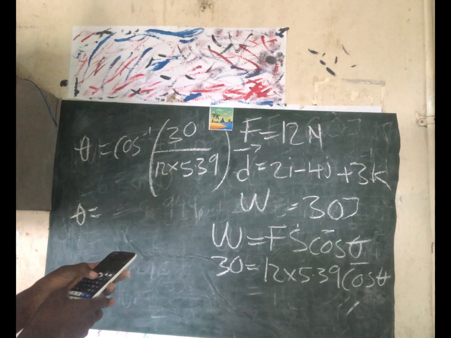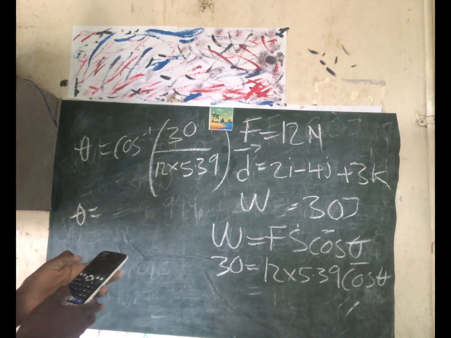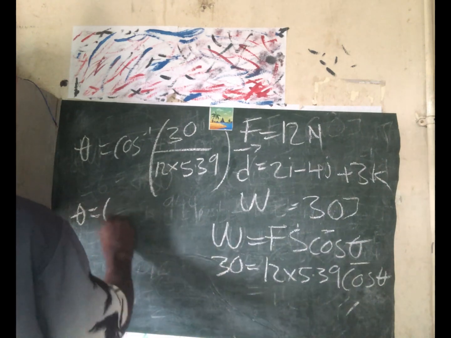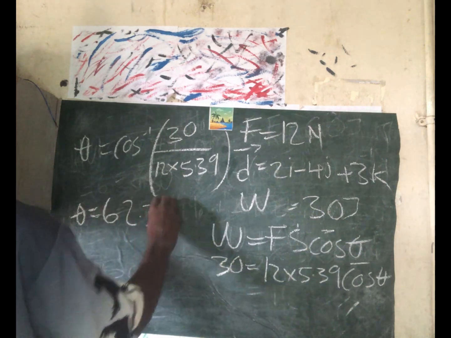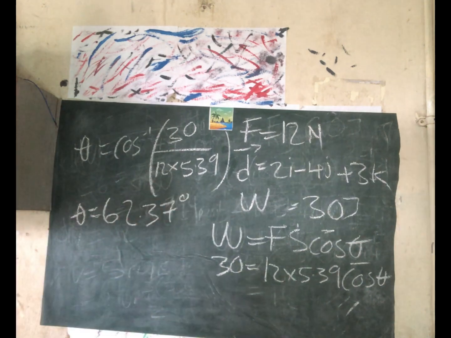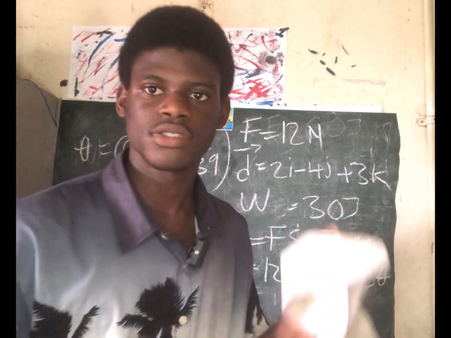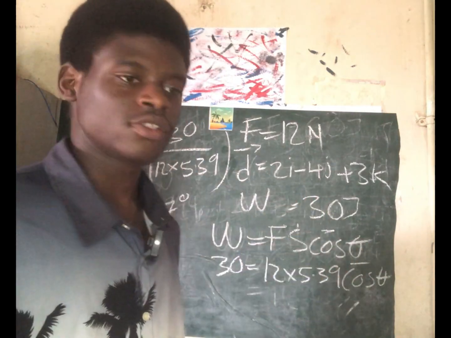30 divided by 12 times 5.39. That will give you 62.37 degrees. 62.37 degrees, and that's theta. That's theta right there. So that's how to solve a question like that.